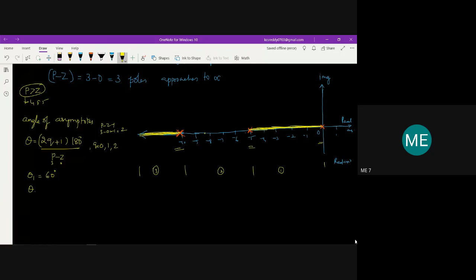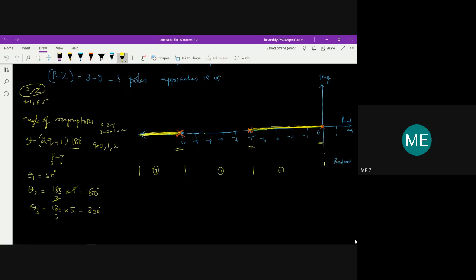Then theta 2 is 180 by 3 into, for q equal to 1, if I substitute it, I get 3. So this will be 180 degrees. Then theta 3 is 180 by 3 into, if I substitute 2 here, 2 into 2 is 4, plus 1 is 5. So 180 into 5 by 3, I am going to get 300 degrees.